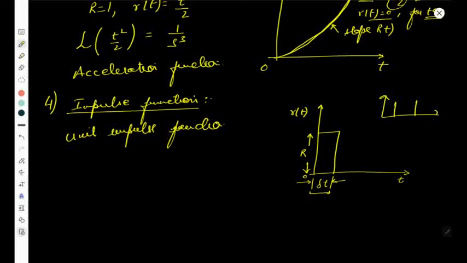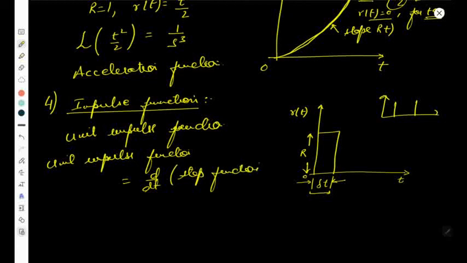If the magnitude is unity. So the step function is simply the first derivative of the ramp function, and in turn the impulse function is the first derivative of the step function. So the unit impulse function can be written as the derivative of the unit step function, because it is a unit impulse function. So the unit impulse function is simply equal to the derivative of the unit step function.